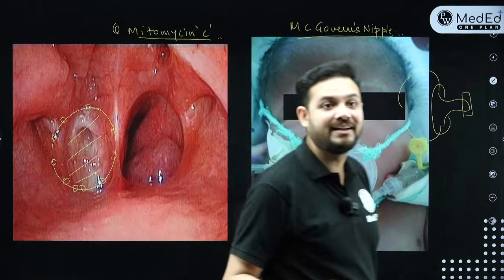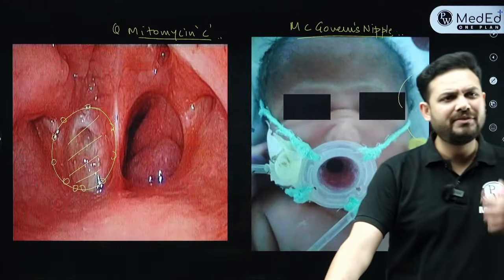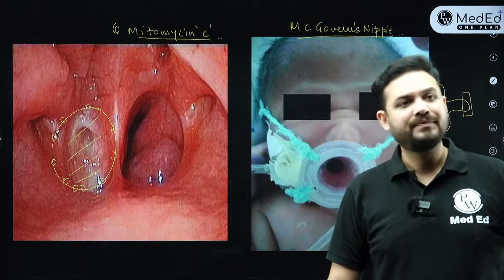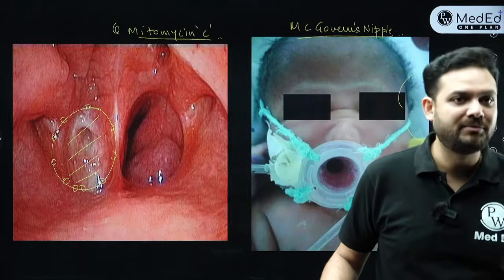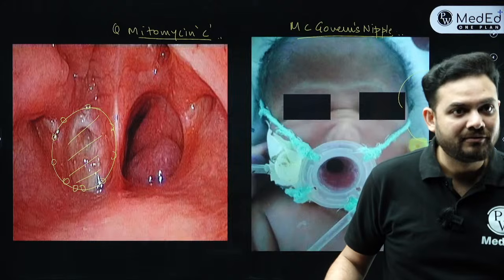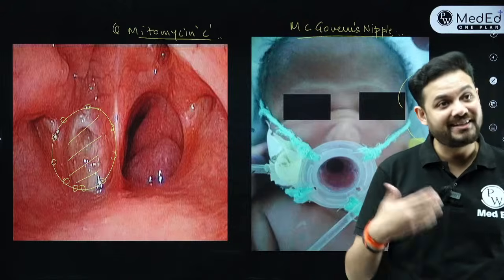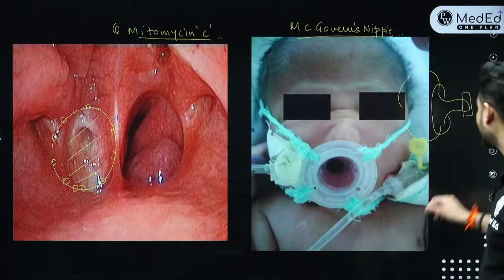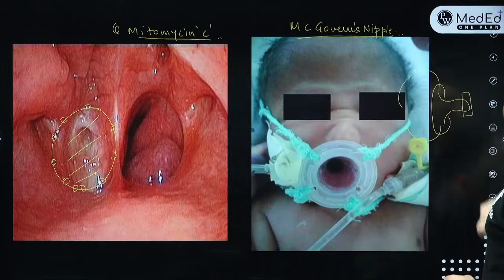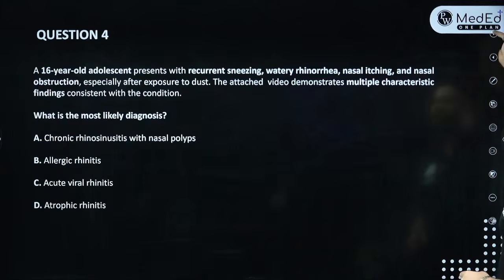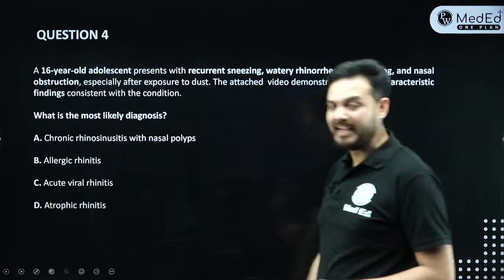Very nice. Everybody is already answering. So we do a laser excision. Usually we use a laser, and then after that, we cover the whole area up with mitomycin C. That's quite correct. Fine? Chalo. So this finishes a very, very important disorder, that is choanal atresia, that is seen since birth, right? And the baby usually comes with that. Fine. Now let's go on to the next question, and we have covered the important questions from this particular area.